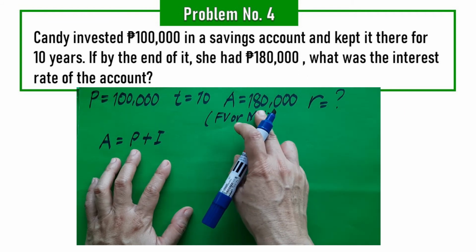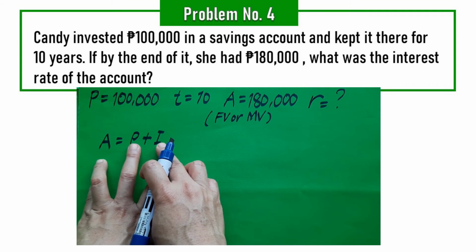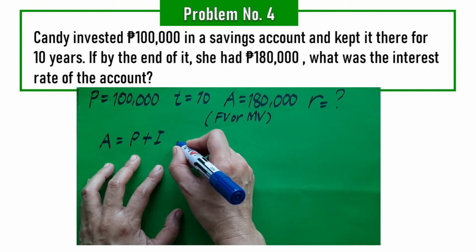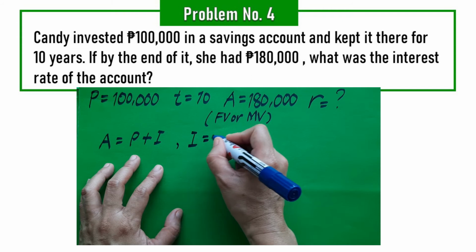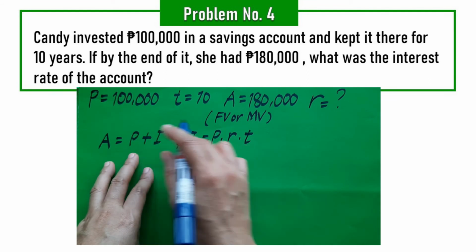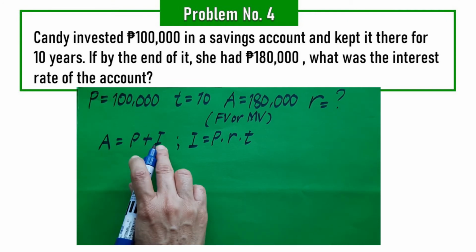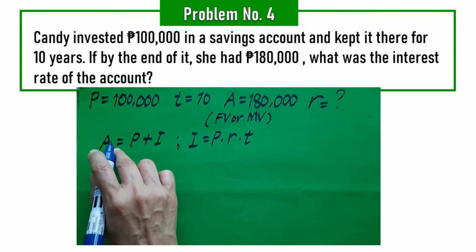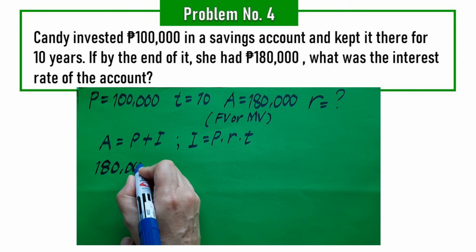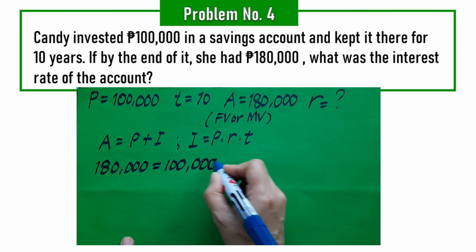So, pag mayroon tayong 180,000, tapos mayroon tayong P, makukuha natin yung I. Okay? So, pag nakuha natin ang I, then we can use the formula. Dalawa yung pagbabasihan natin. Interest equals P times R times T. Dalawang formula ang paggagamitin natin sa problem na ito. So, to get your I, you can now substitute your 180,000 equals 100,000 plus I.